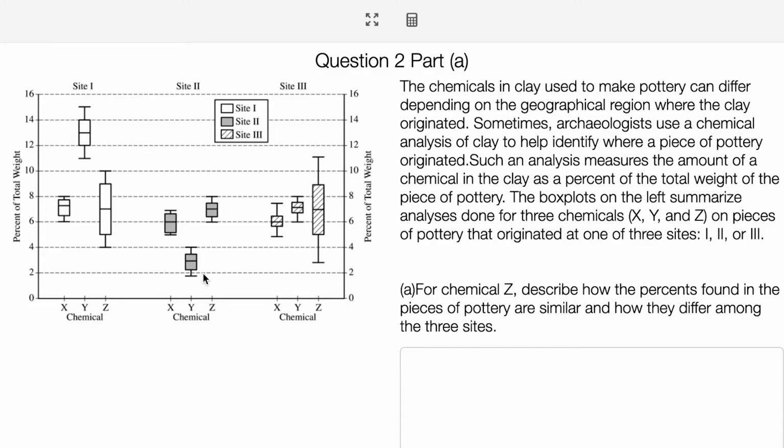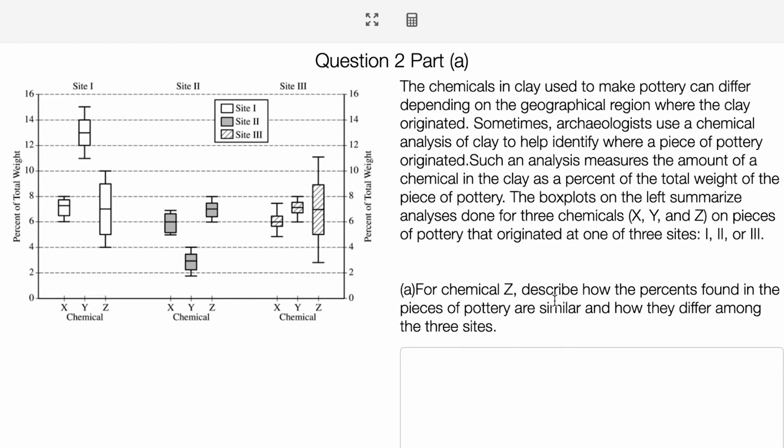So this is question 2. I'll do this. It's a little bit easier if I just kind of show the picture here. The chemicals in clay used to make pottery can differ depending on the geographical region where the clay originated. Sometimes archaeologists use a chemical analysis of clay to help identify where a piece of pottery originated. Such an analysis measures the amount of a chemical in the clay as a percent of the total weight of the piece of pottery. The box plots on the left summarize analyses done for 3 chemicals X, Y, and Z on pieces of pottery that originated in one of the 3 sites, 1, 2, or 3.